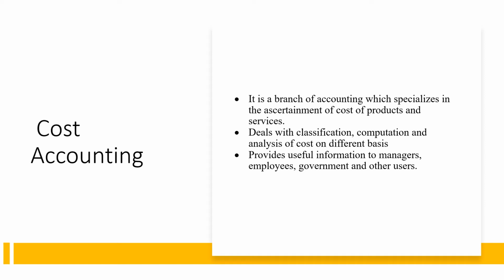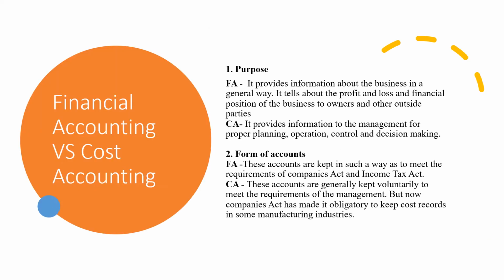So basically, financial accounting deals with financial transactions and helps in preparation of financial statements. Cost accounting deals with the calculation of the cost of a product, and it also helps in analyzing and classifying these costs. Moreover, cost accounting also includes the objective of cost reduction and cost control. So now we have just seen in brief about financial accounting and cost accounting.